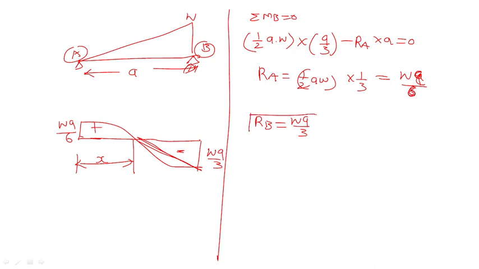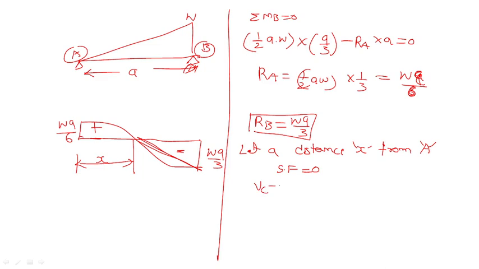WA by 3 is the RB value. Now at a distance x from point A, where the shear force is 0, right?